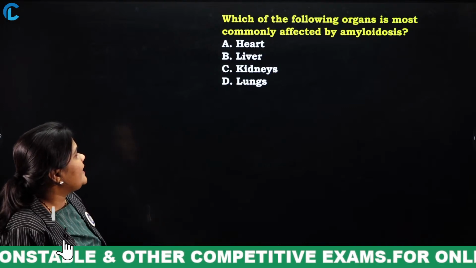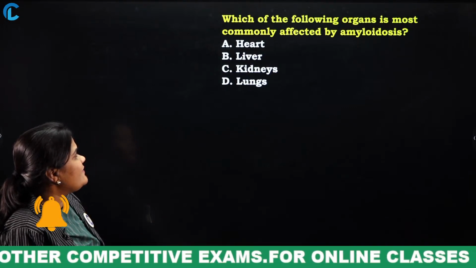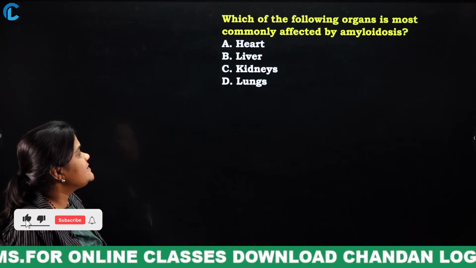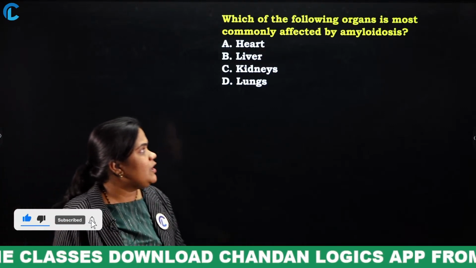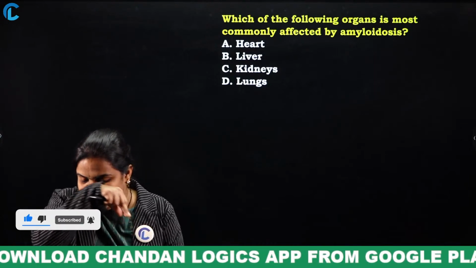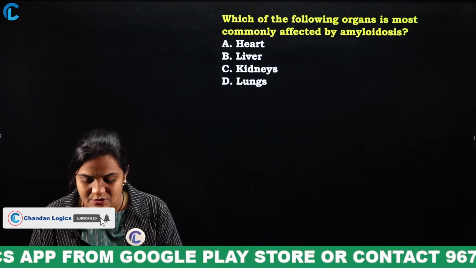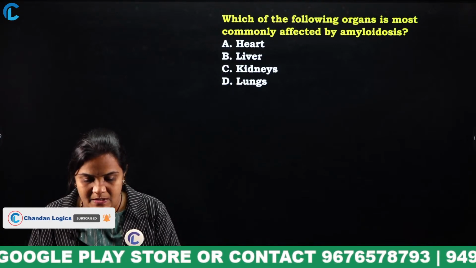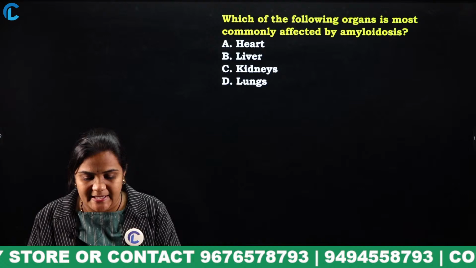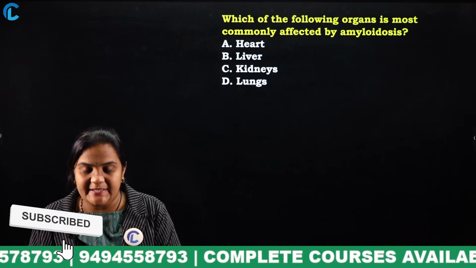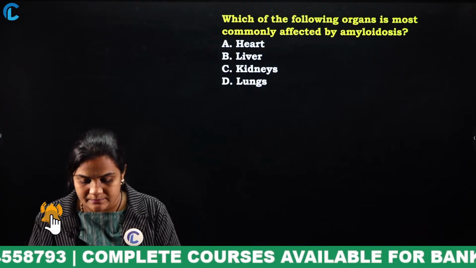Which of the following organs is most commonly affected by amyloidosis? Heart, liver, kidneys, lungs. Okay? Amyloidosis is a disease which affects which part of our body? Everyone has to mention your answer in the comment section. Which part of the body is affected by amyloidosis? Heart, liver, kidneys, lungs. Come on.